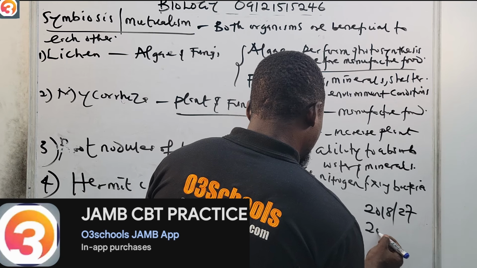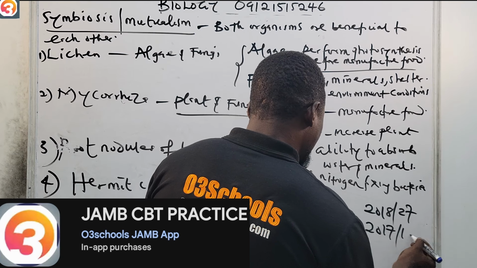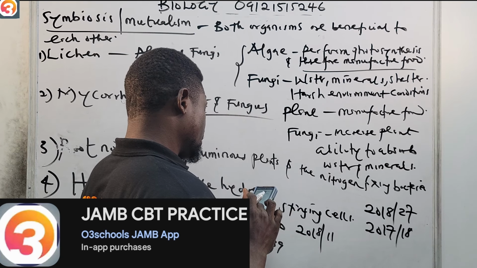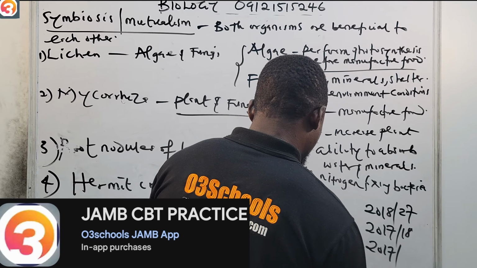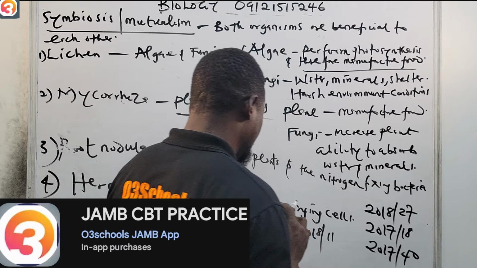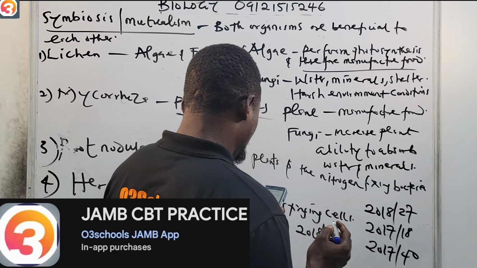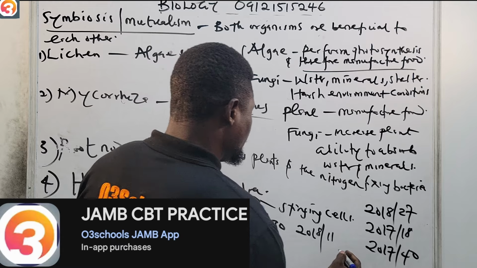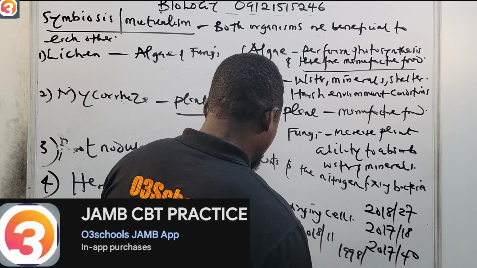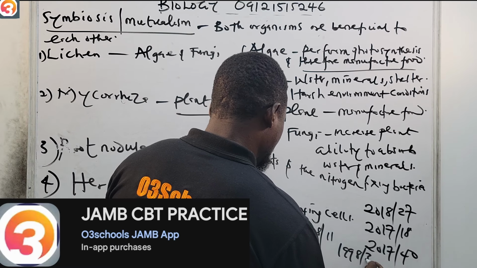Then look for 2017, number 18. Then also look for 2017, number 40. Then look for 1998, number 33.